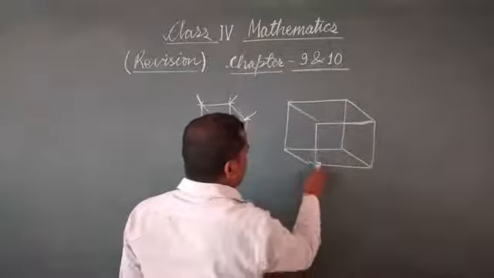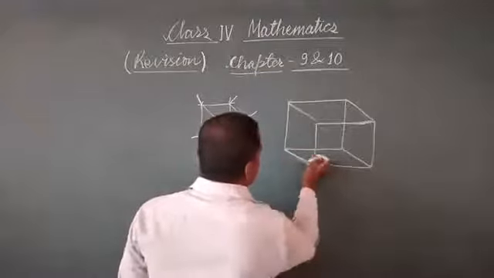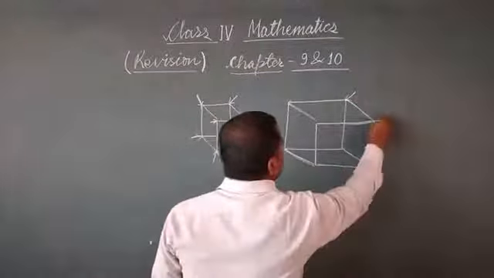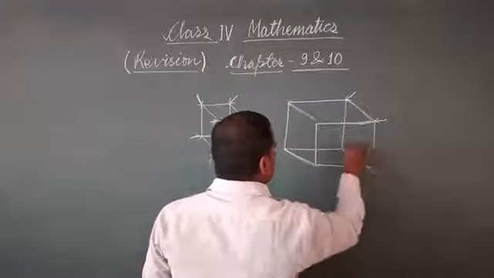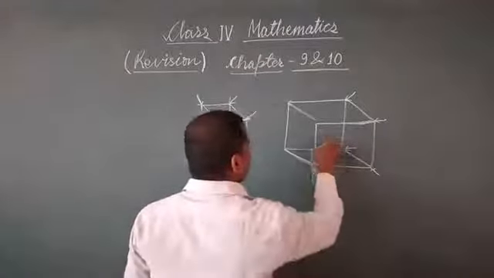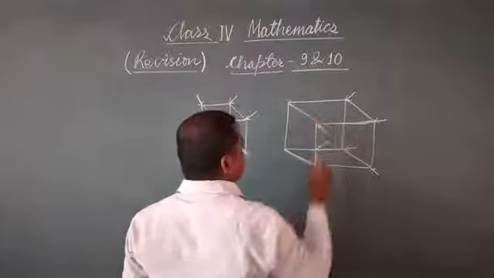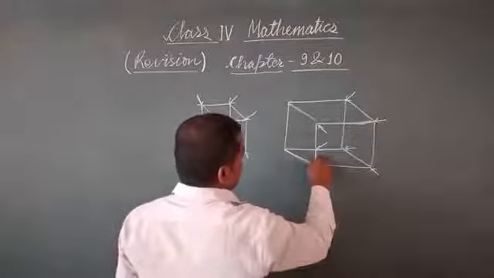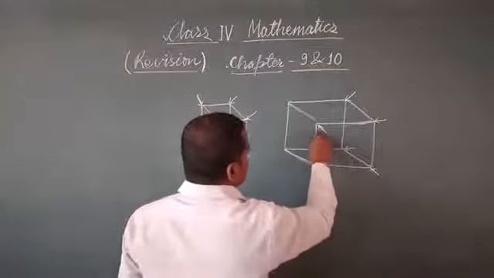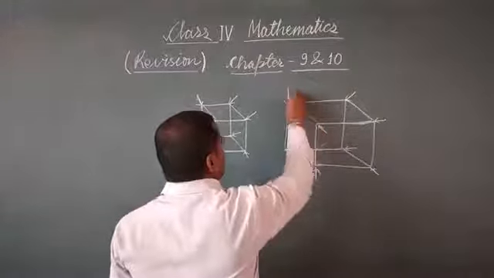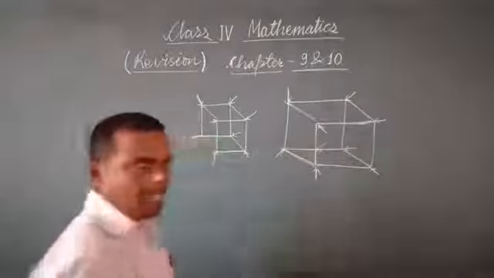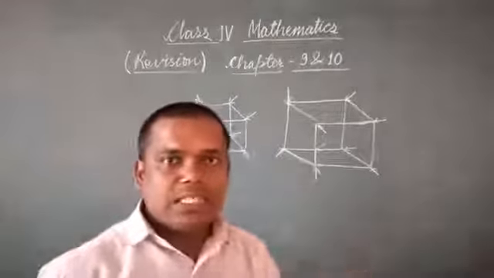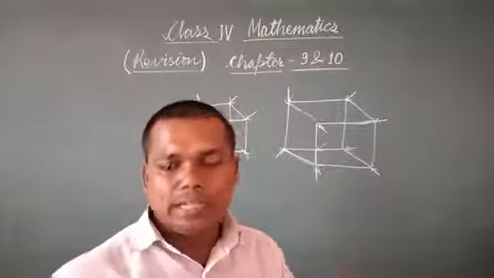There are 8 corners in a cuboid. 1, 2, 3, 4, 5, 6. Sorry, here is no corner. 6, 7 and 8. There are 6 faces of a cube and a cuboid.